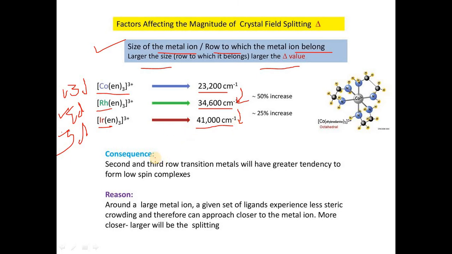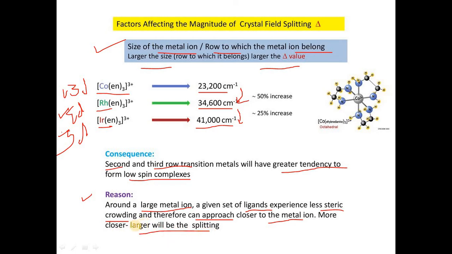Then why does such a phenomenon take place? The second and third row transition metals have a greater tendency to form low spin complexes, that is, 4d and 5d series actually form low spin complexes. The reason behind this is that around a large metal ion, a given set of ligands experiences less steric crowding and therefore can approach closer to the metal ion, and the splitting will be larger.